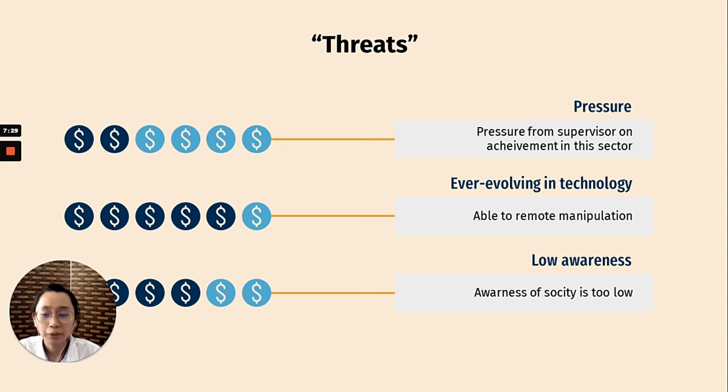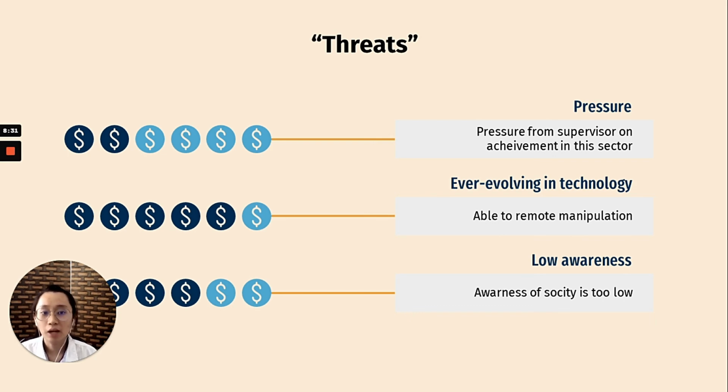Because sometimes pressure is good, but overpressure will cause the employee to do something wrong in order to get the achievement. Because if they are not able to get achievement in a legal way, sometimes they will intentionally help launder the money in order to get the achievement in this sector. So sometimes overpressure will directly lead to a high money laundering risk.